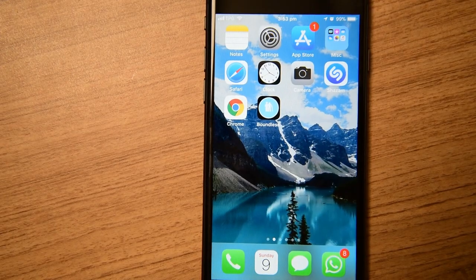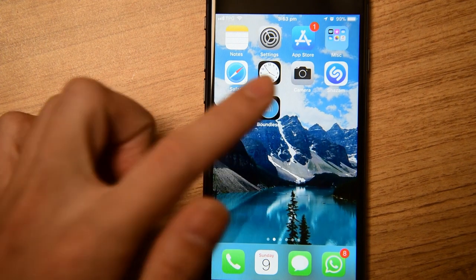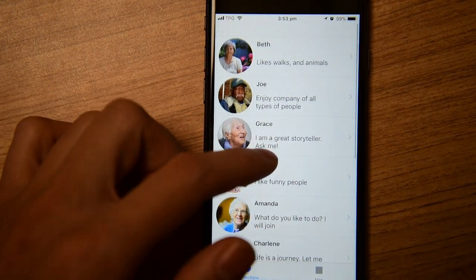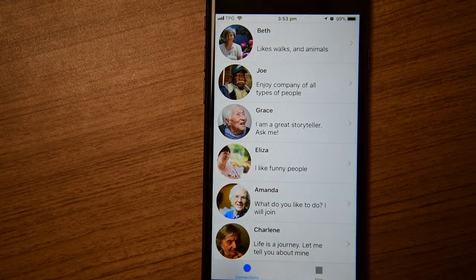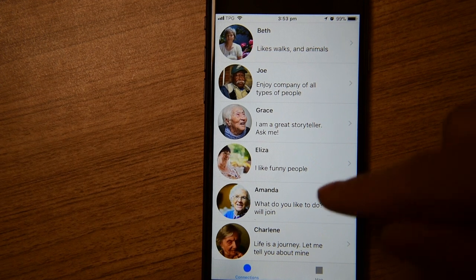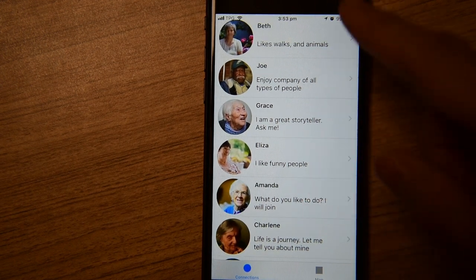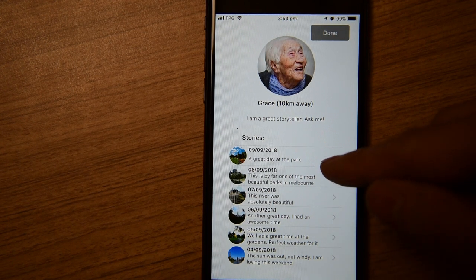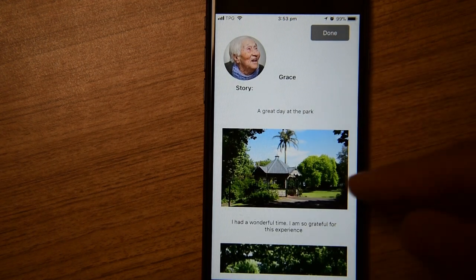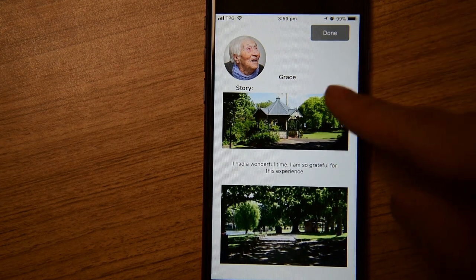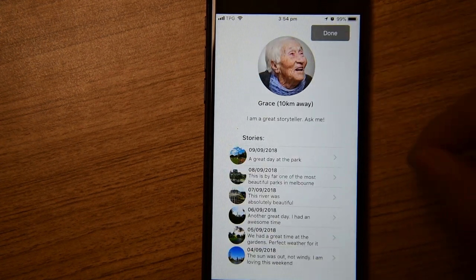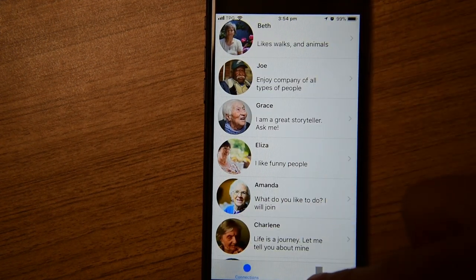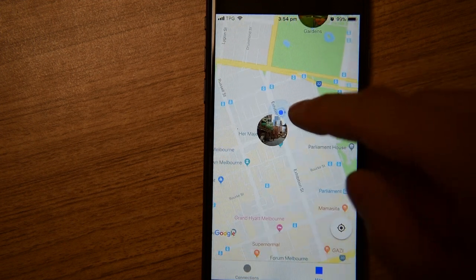Here we have the basic user interface, which shows us profiles of elderly and disabled people within the community. We can also search specific areas as well. From this list, we simply select who we'd like to connect with. We can see some stories which they have shared from previous experiences with other people, much like a timeline. From there, we can go to the Maps function, which shows us attractions and other points of interest close by which we can accompany our connections with.